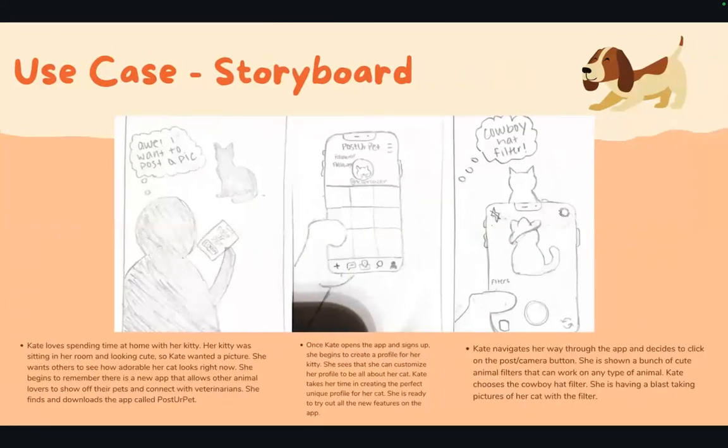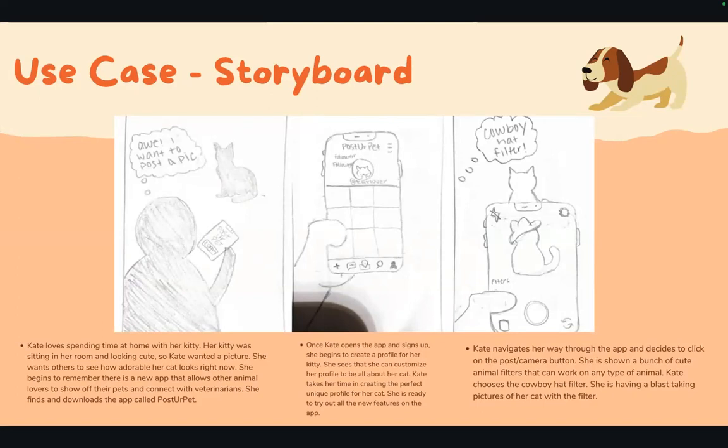This is a storyboard of Kate, who has a cat, and Kate saw her cat just looking so cute. She wanted to take a photo, and remember, there's a new app called PostUrPet. She opens the app, signs up, and creates her profile. She customizes it to be all about her cat, fun different colors, and all the new features.